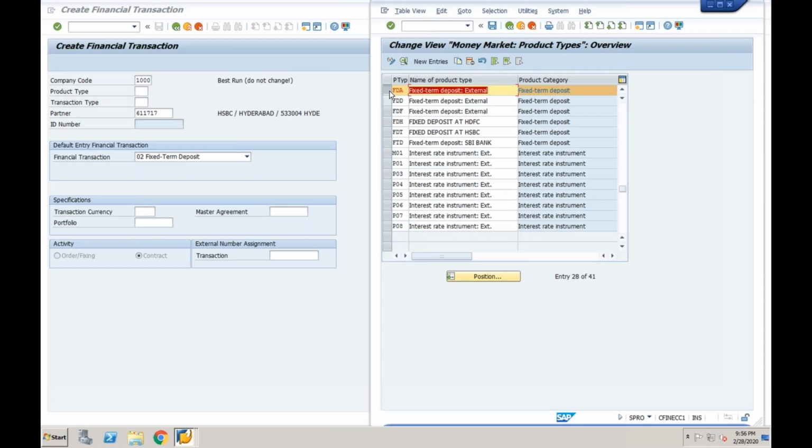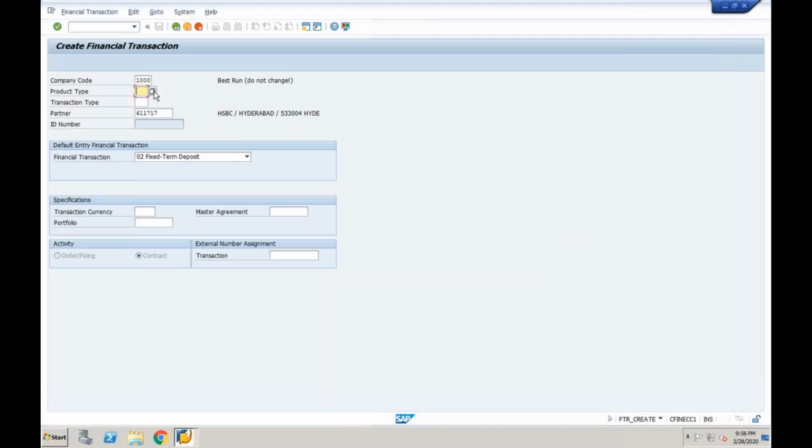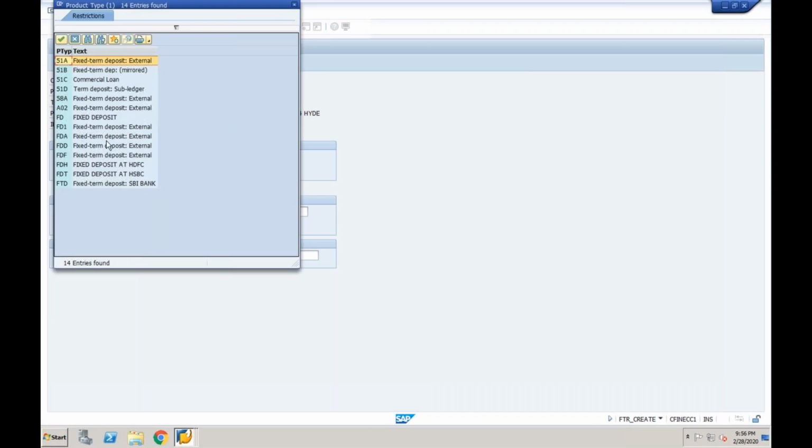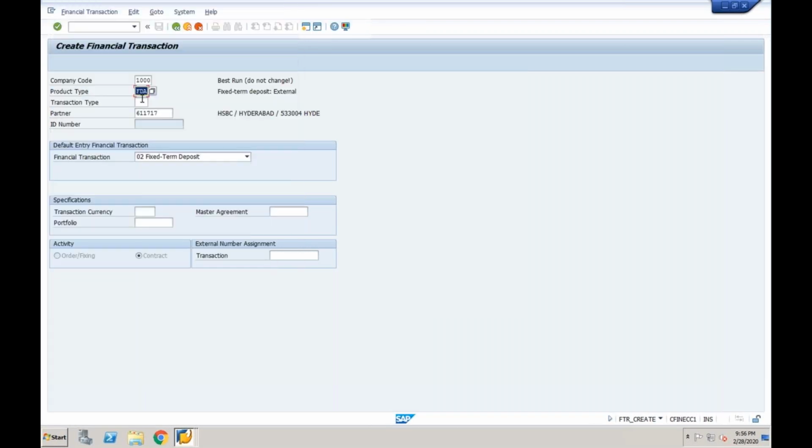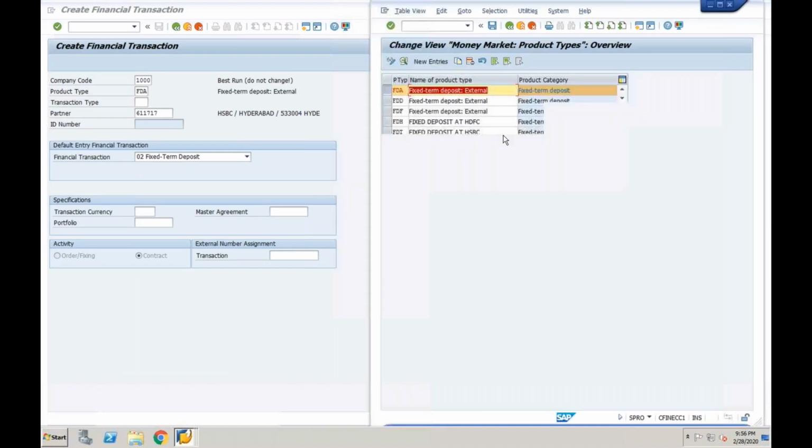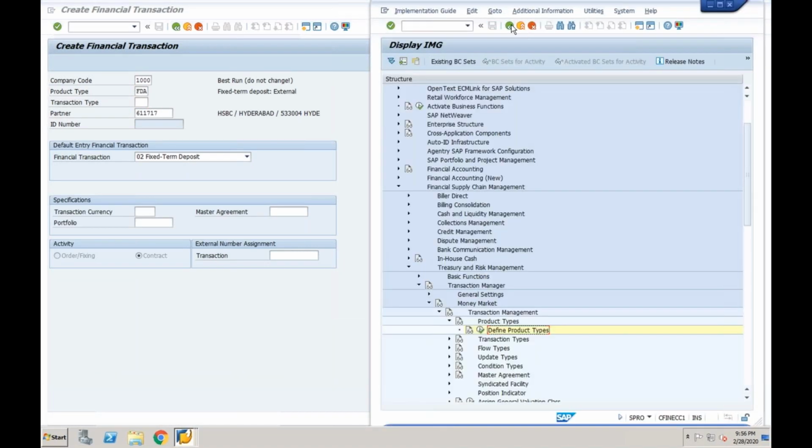Now I have a product called FDA. As per my requirement, I created the product called fixed term deposit. Can I assign it here? FDA. Okay, I got the product. So what is the nature of the investment? It is called investment. Purpose.